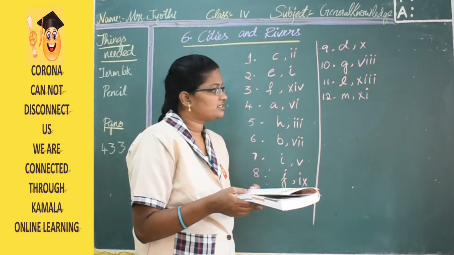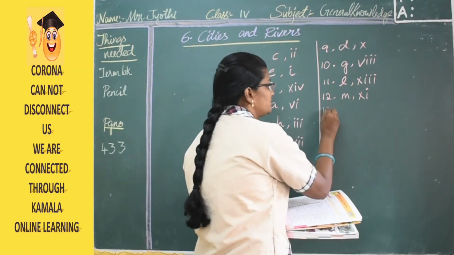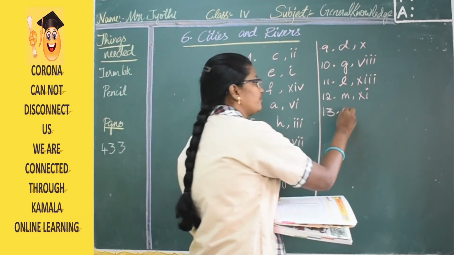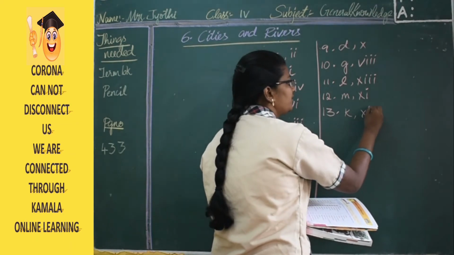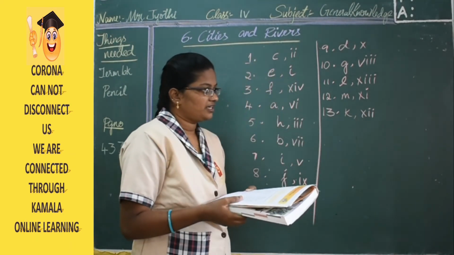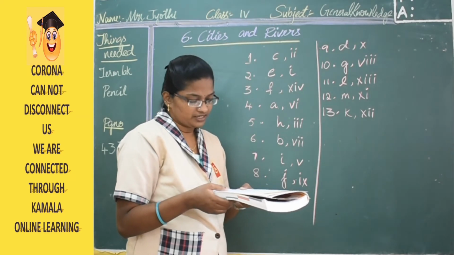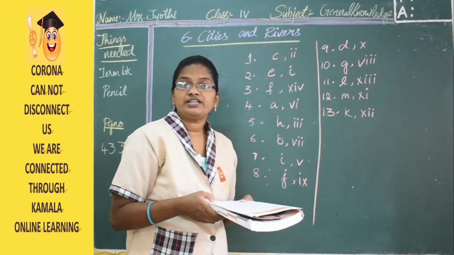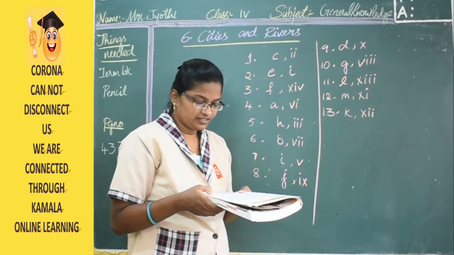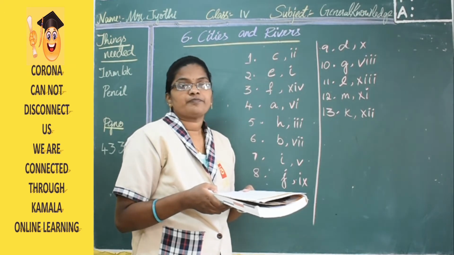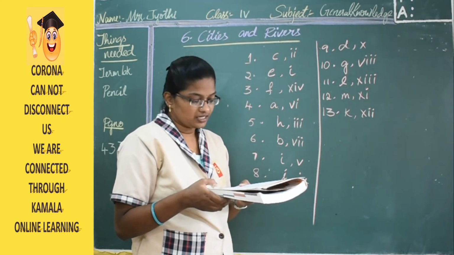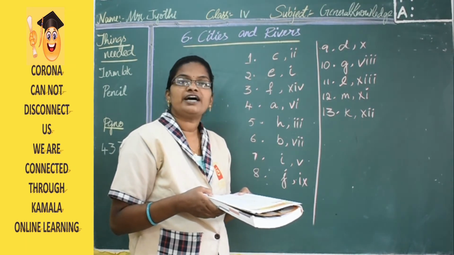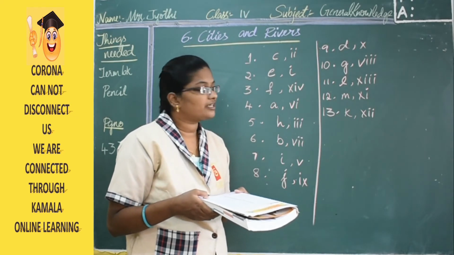The next one is Ranchi. The 13th one is Ranchi. The answers here are K, XII. Ranchi is located in Jharkhand and the river flowing here is Subarnarekha.